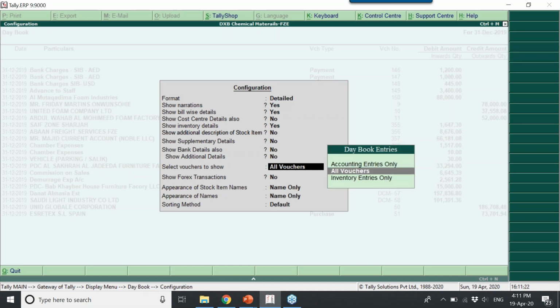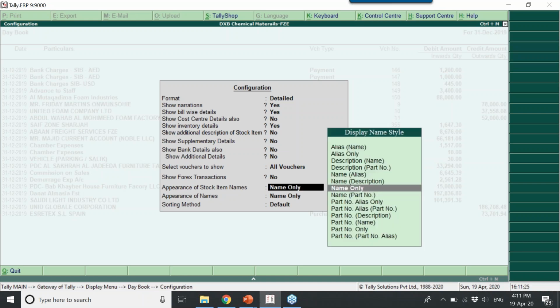So whatever detail you want to view, you can view, and how you want. Do you want only the name or with alias, part number, how you created the master? You might have created a stock item with part number. Do you want to view with the part number? You can view. Do you want to view only the part number? You can view.